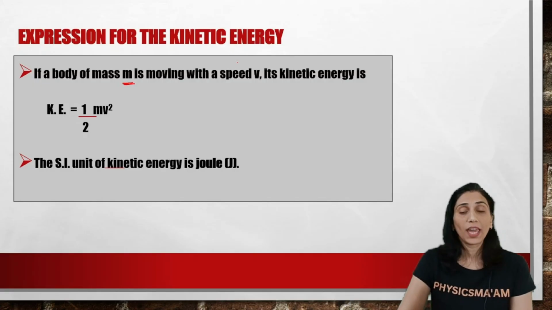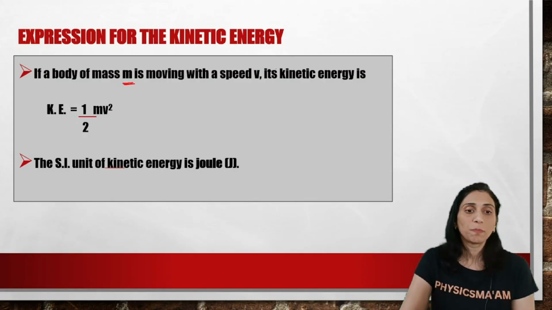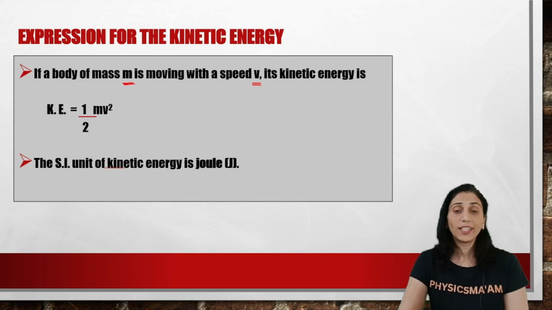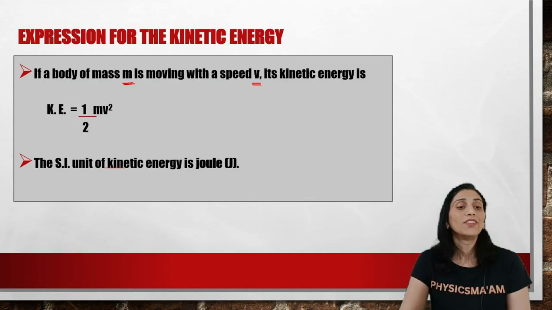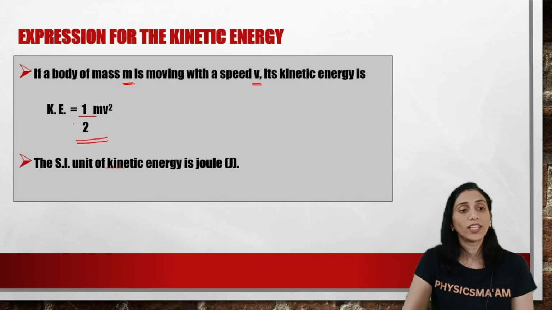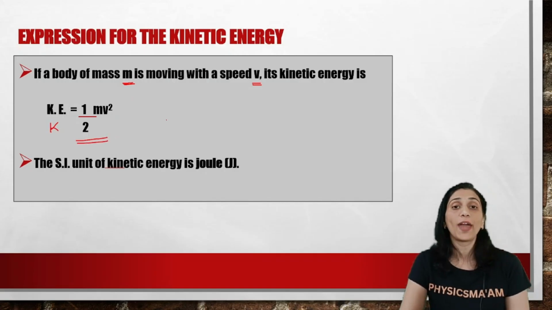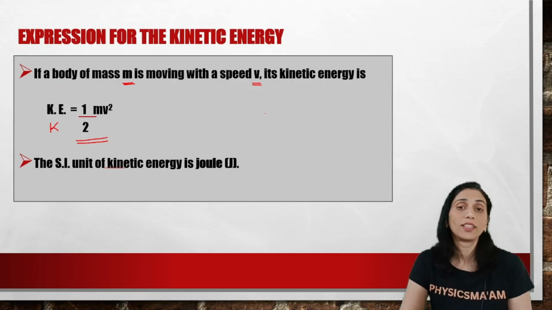Body is having mass m and it is moving. So if it moves, it will have some speed, right? So the speed is considered as v. Suppose a body is having mass m and it is moving with the speed v, then we can calculate the kinetic energy of it by using the formula KE, or K equals half mv square. Half into mv square is the formula that we will be using for solving the numericals.